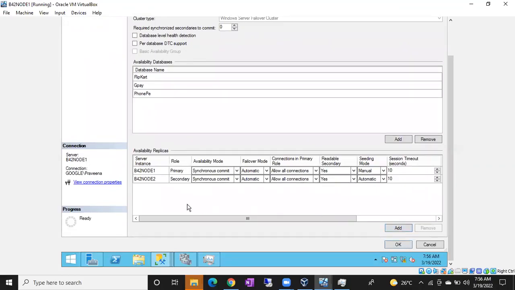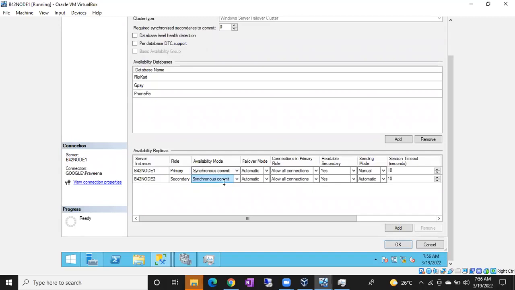Click on the add button, you can add a third replica, fourth replica, fifth replica. Even though you have configured the AG, still you can add the extra replicas. Okay, and you can see synchronous commit, failure mode automatic. And I want to change the existing replica from synchronous commit to asynchronous. Go to the AG group properties and you can change from here. If you want to change it to asynchronous commit, change this to asynchronous commit. This is how we can change the existing AG group.